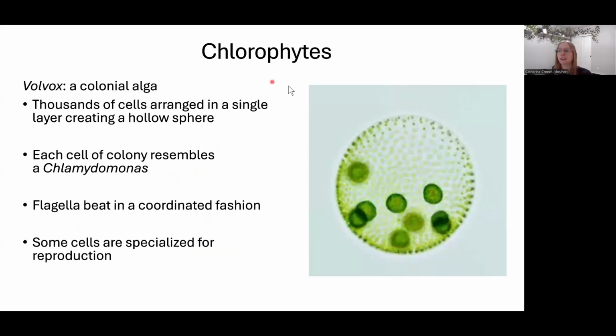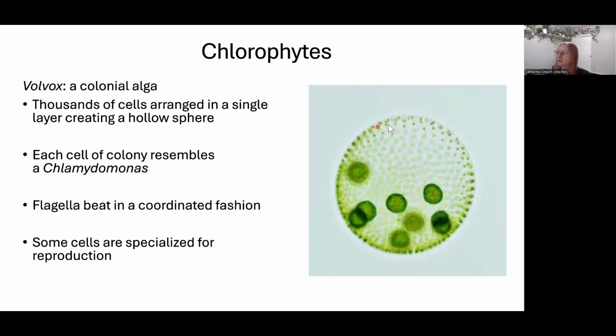Here's another chlorophyte. This is Volvox. Volvox is cool because if you were to look at each of these little green dots, each one of the dots looks like a Chlamydomonas, but they organize into a colony. And the colony makes a hollow sphere. And when one of these cells starts to reproduce, it creates its own colony inside of the sphere.